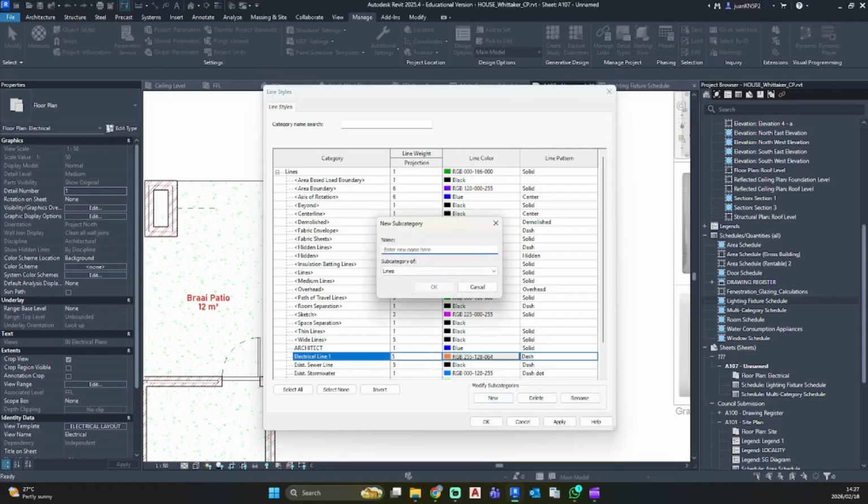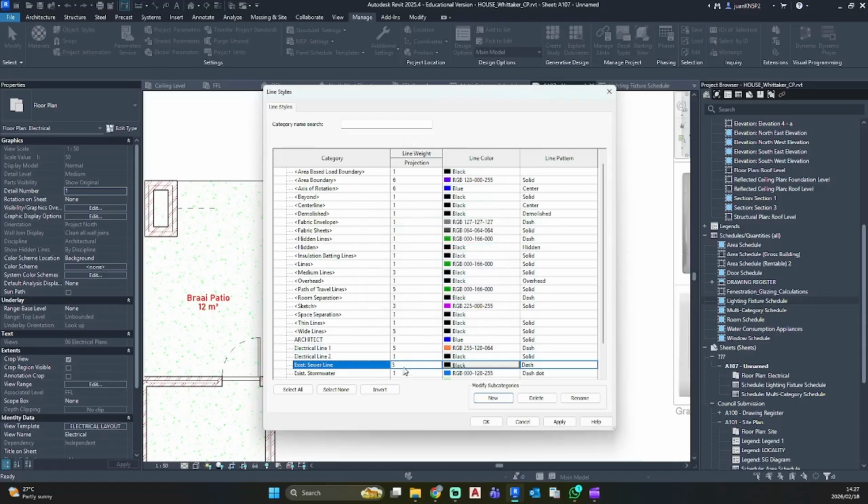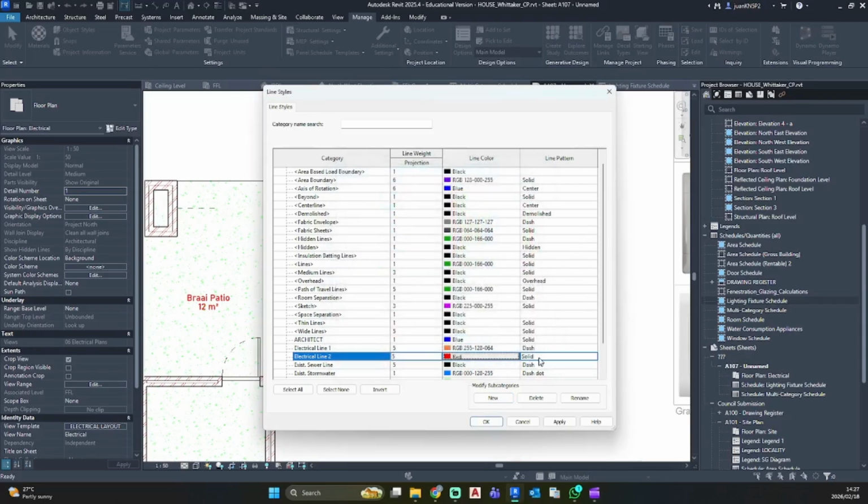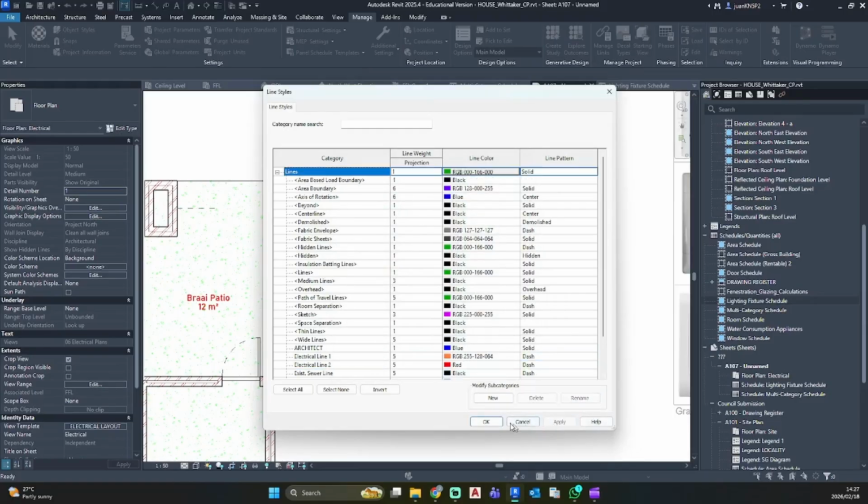Let's go create another one, electrical line 2, change it to 5. I'm just gonna make this red, dash, apply, and okay.